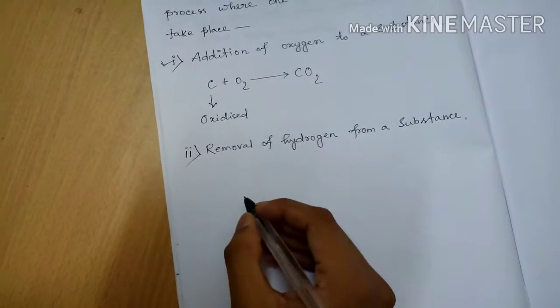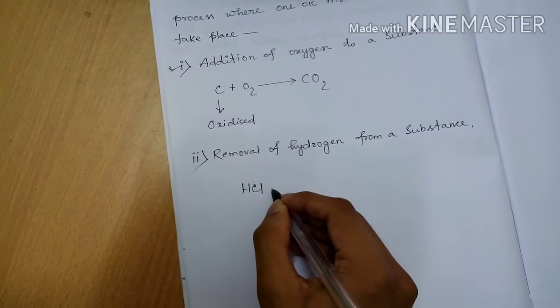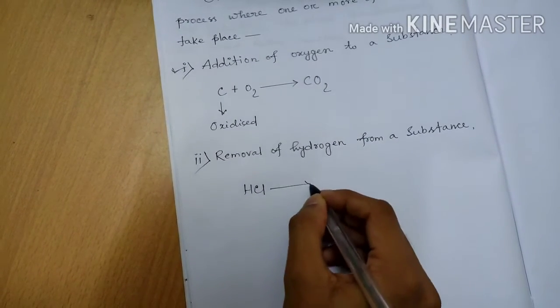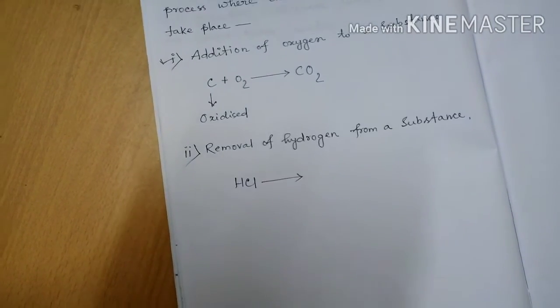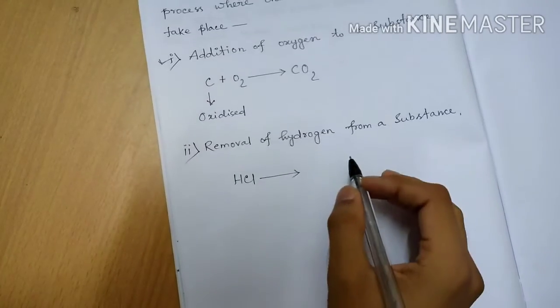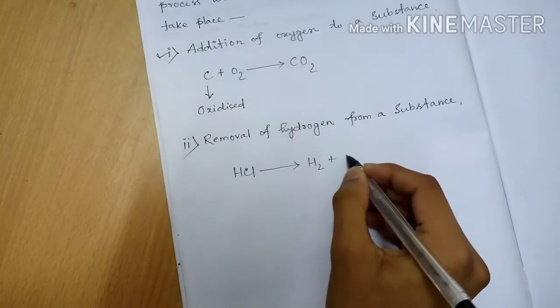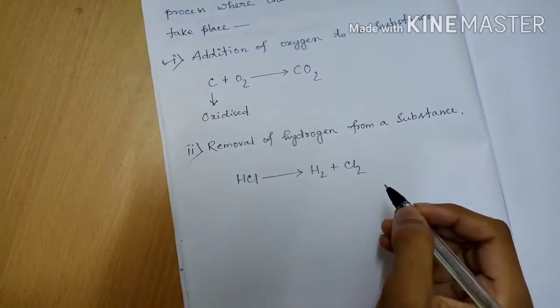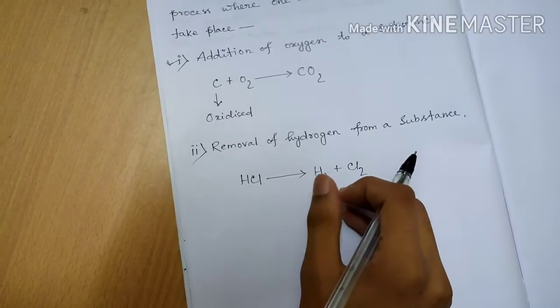This is one of the processes. That is, if we take HCl and it is divided into two parts separately, that is hydrogen and chlorine, we have to balance this.